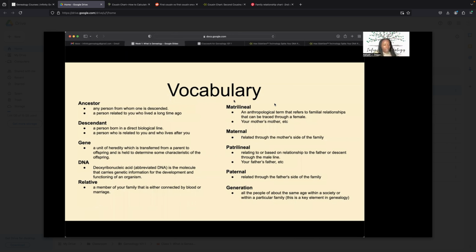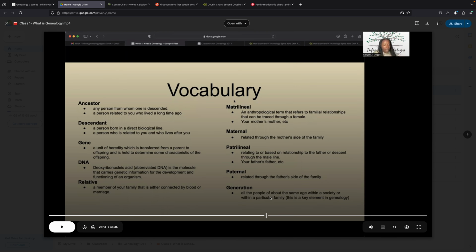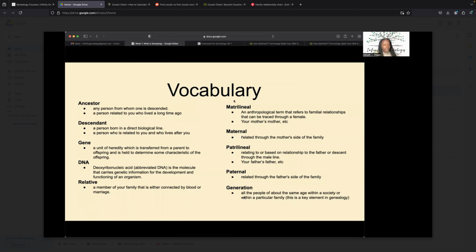I really want to highlight the importance of knowing what generations mean in the context of genealogy, family trees, family history, all of that. Though the definition I provided is not the best, it is going to be our starting point. Okay? So when we are talking about my cousin chart, who is my cousin, what's my second cousin, first cousin once removed, all of that, think about the generation you are in.